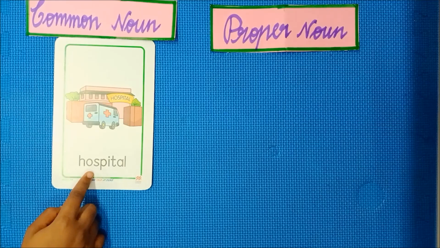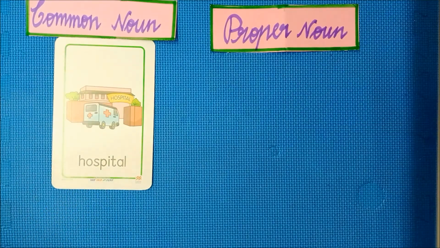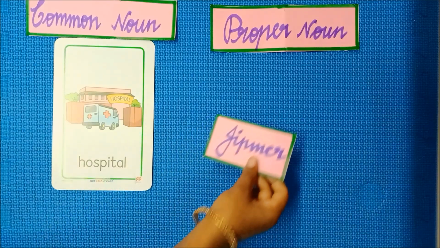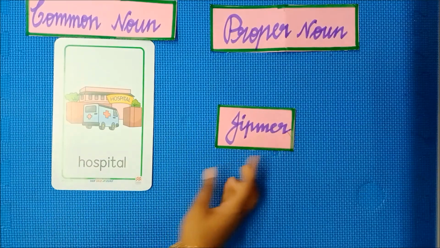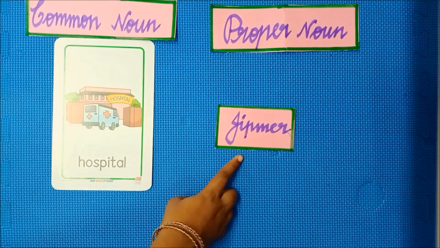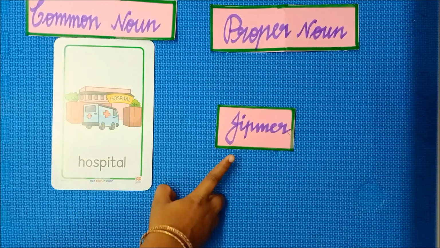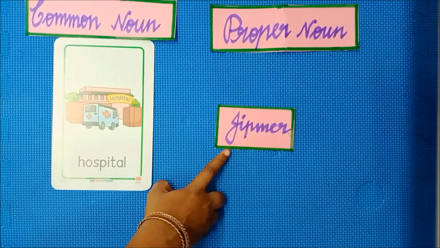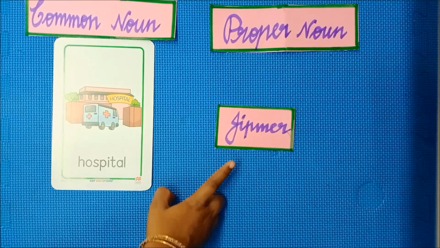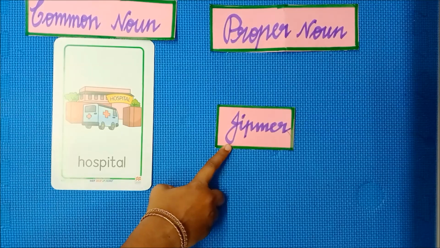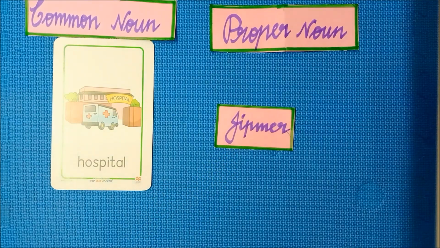And finally, what is it, ma? It is a hospital image. So hospital is the common noun. Here I am generally telling hospital. When I am giving the specific name of the hospital, Jipmer, it is a proper noun, because hospital is the common noun, the general name of the place. Children, always remember you have to begin a proper noun with a capital letter.